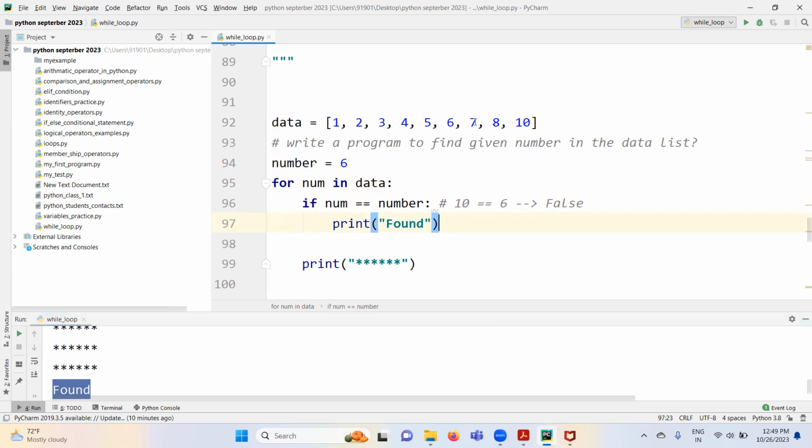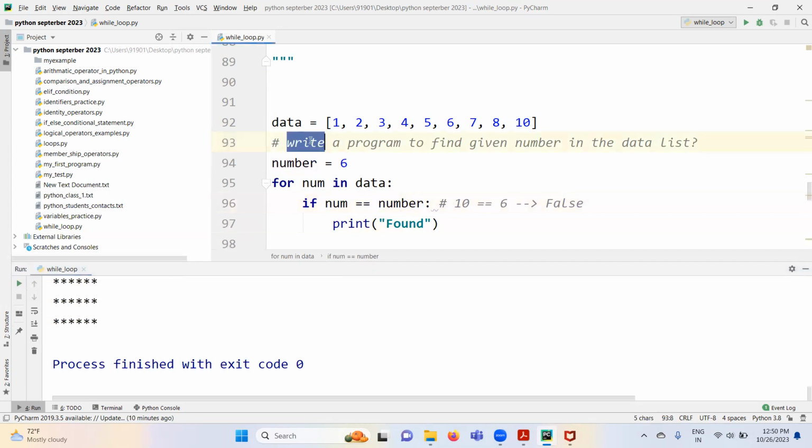After that, it goes to 7, 8, 9. For those, found is not coming because those are not equal to 6. That's why found did not come. Found came only when this condition is satisfied. Yes or no? But if you observe clearly, the program is to find a given number in the data list.